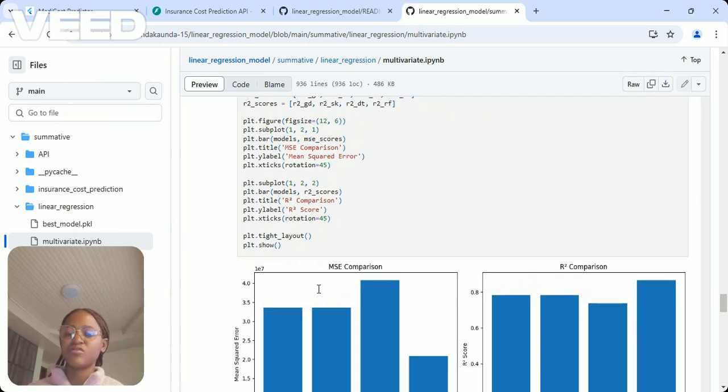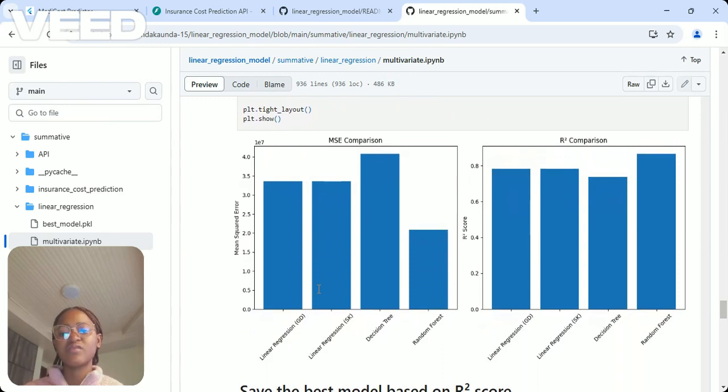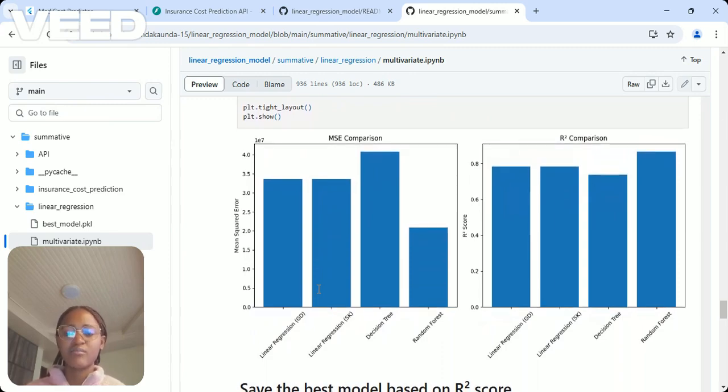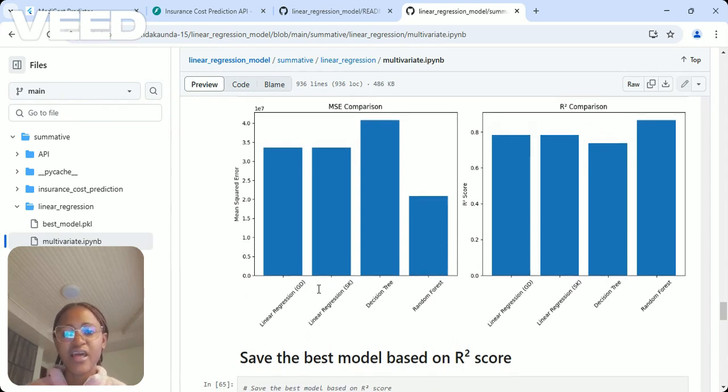That means if a person smokes, that means they raise their medical insurance cost because definitely they would be damaging their lungs. So I saved this training model and used this model to come up with an API that I deployed on Render, which provides a reliable endpoint for making predictions on different interfaces.